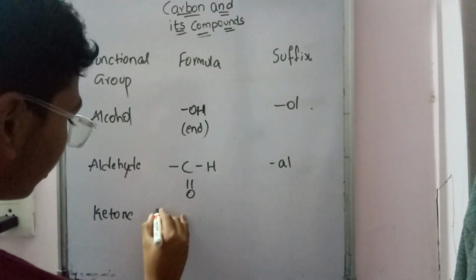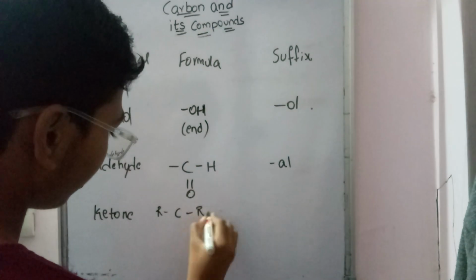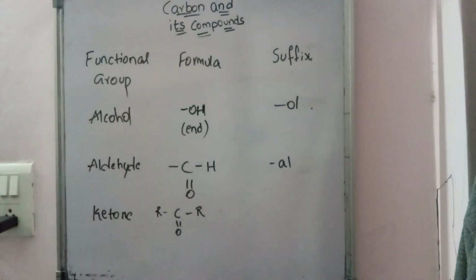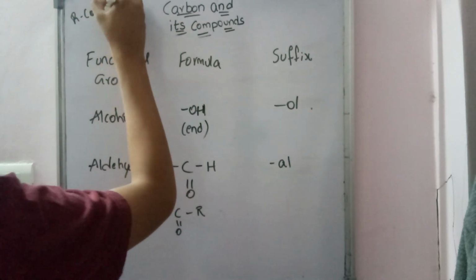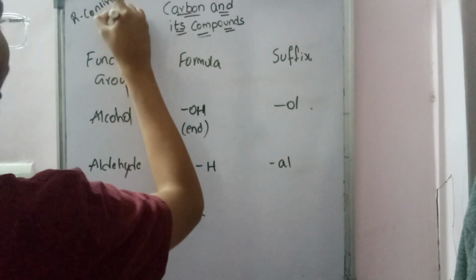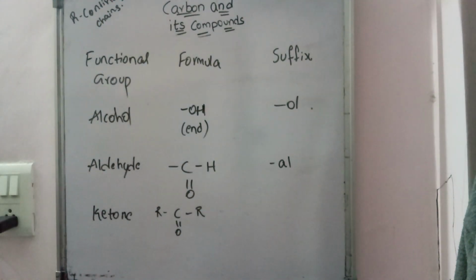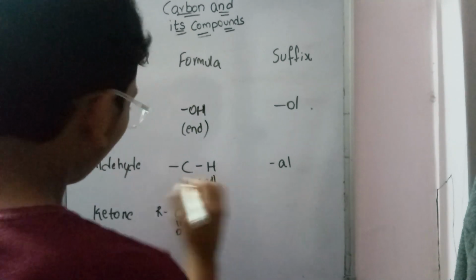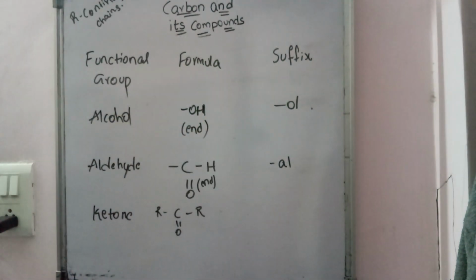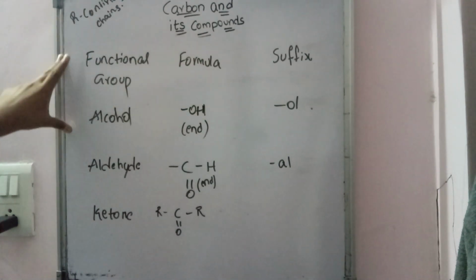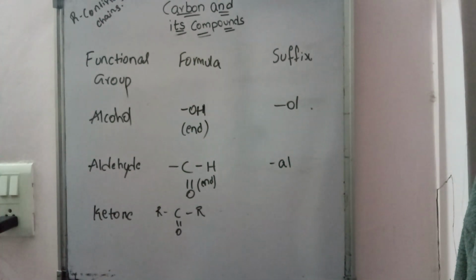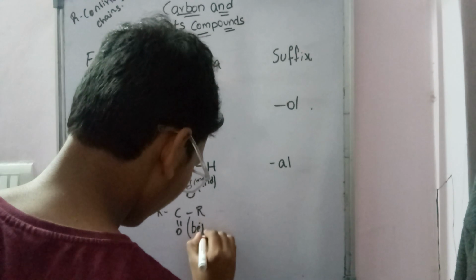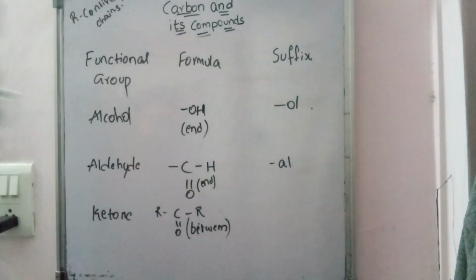And the next one we have is ketone. It's just R C R double bond O. Maybe many of you may be wondering what is the meaning of R. R means continuous chains. Remember, R means continuous chains. And I forgot to tell, the aldehyde functional group also comes at the end, but ketone is the odd one out of all the four, because ketone comes in between the chain.